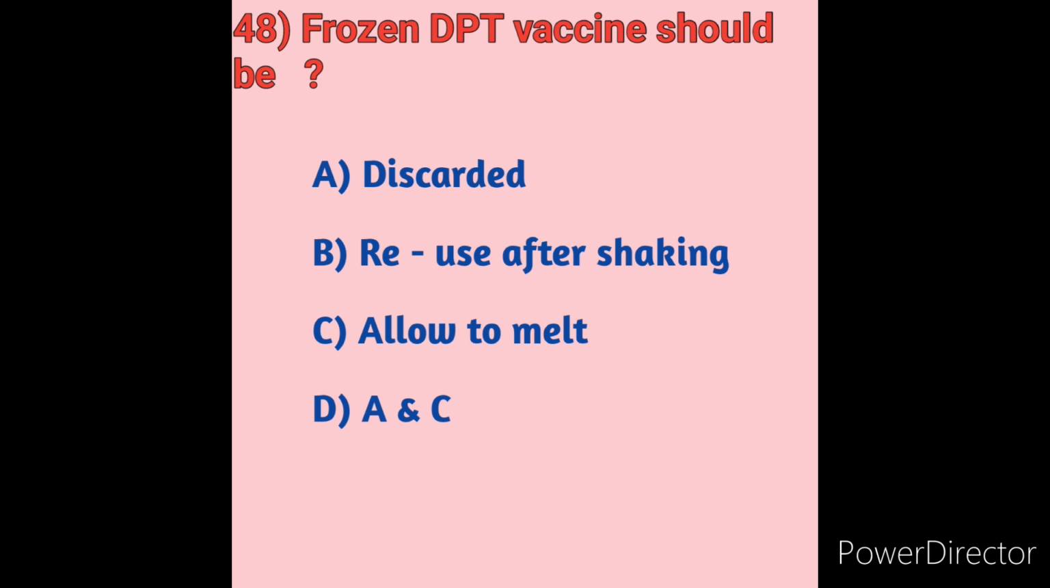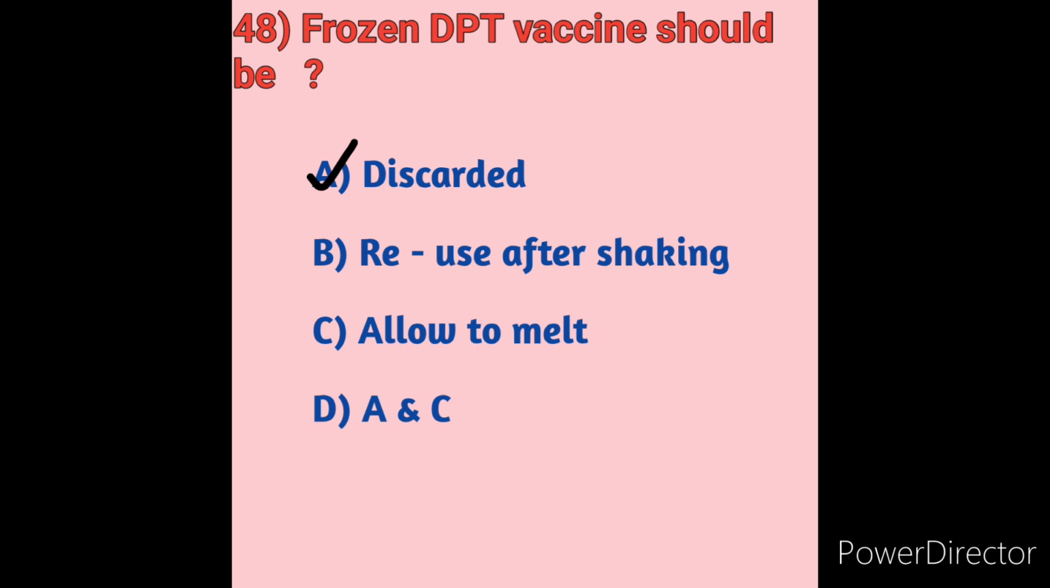And if it is not smooth, granular particles are present, or there is thick sediment, do not use the vaccine because it has been frozen. So immediately we have to discard the vial. So here option A is the correct answer. Frozen DPT vaccine should be discarded. Reuse is not correct, so we have to discard. Option A is the correct answer here.